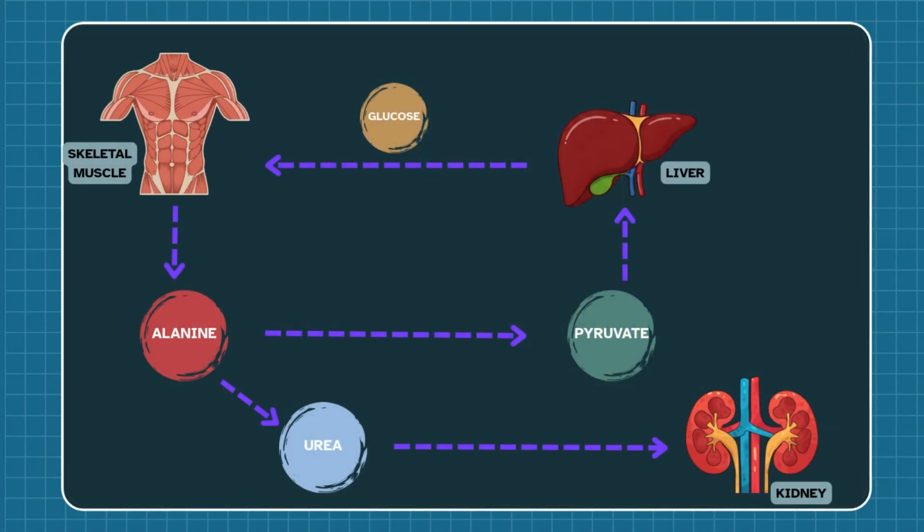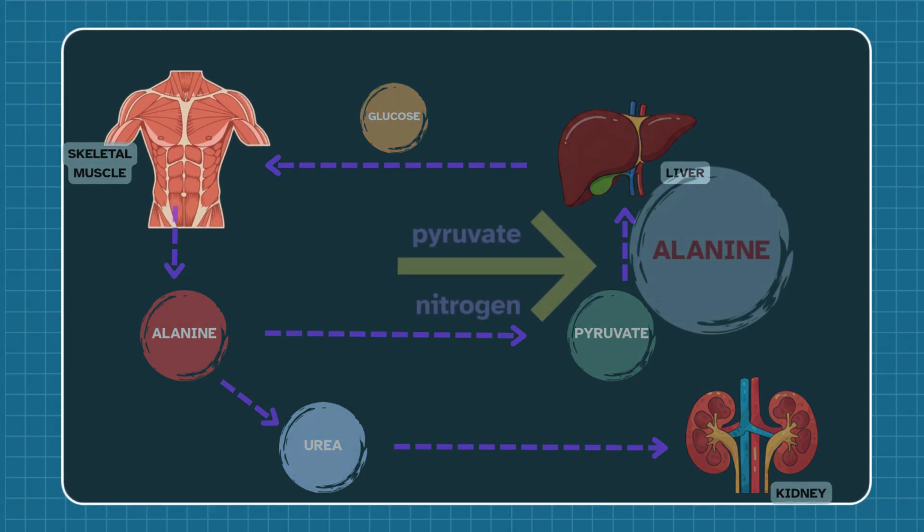This is the overview of the glucose-alanine cycle. Skeletal muscle produces alanine, which travels to the liver. In the liver, alanine is converted into pyruvate, which is then converted into glucose. At the same time, the nitrogen is removed as urea and excreted by the kidneys. Let's look at each step in more detail.